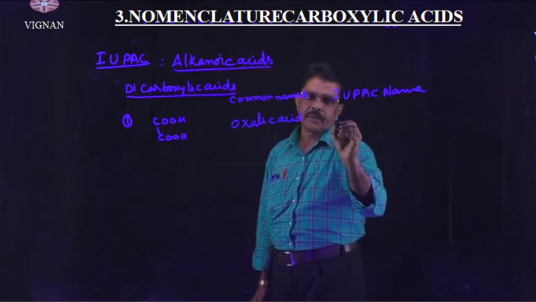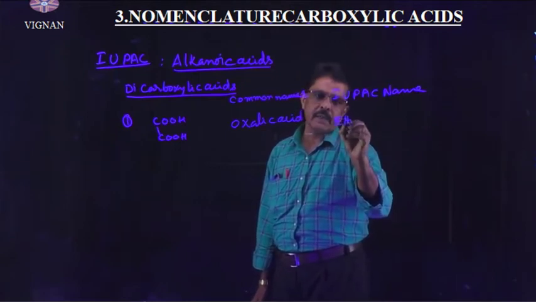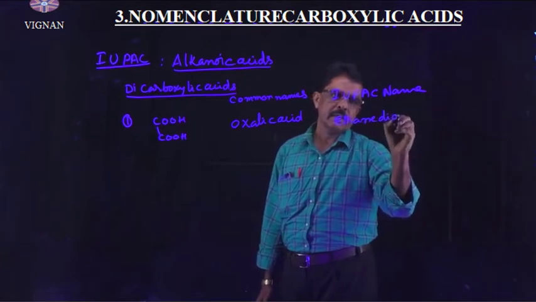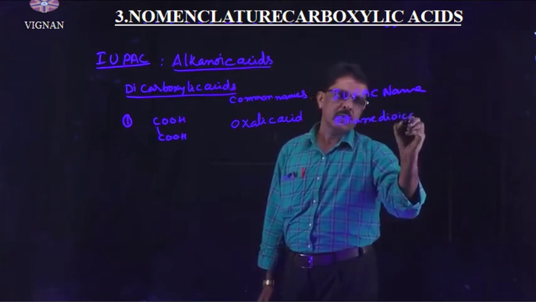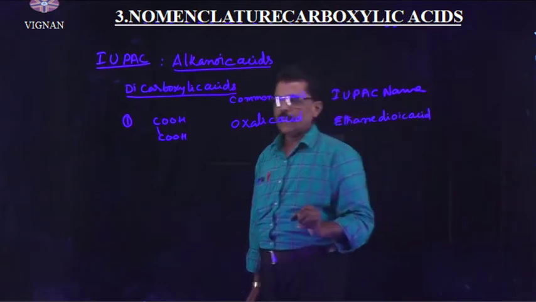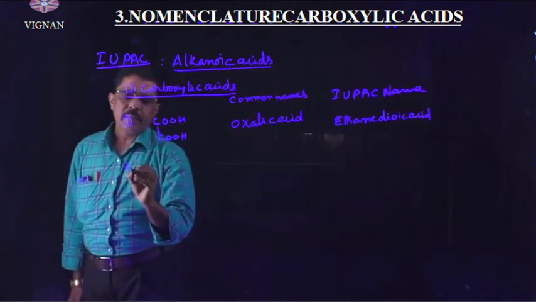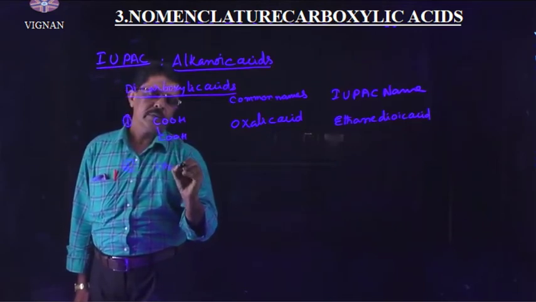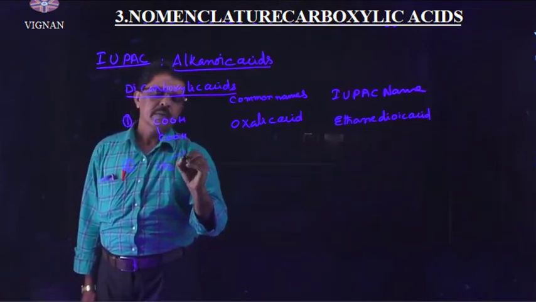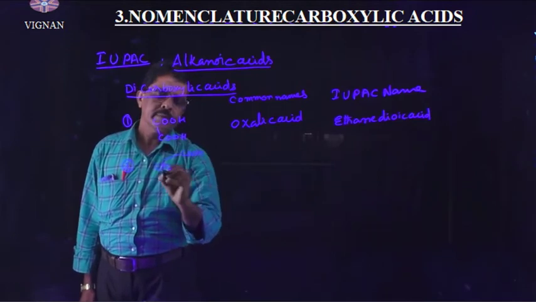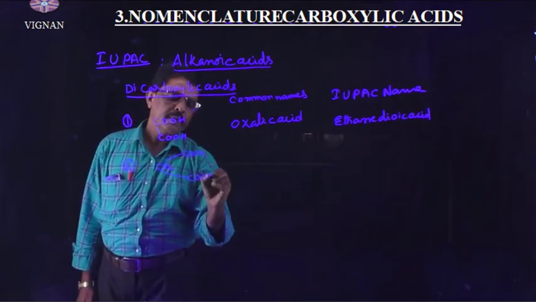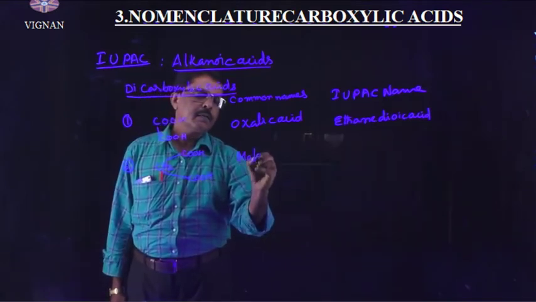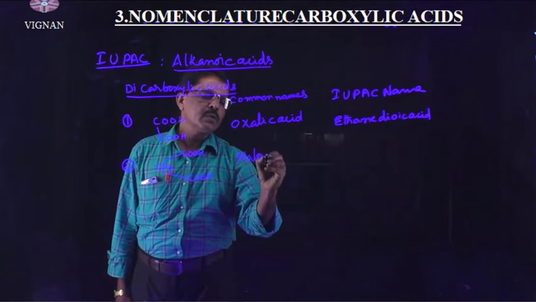But the IUPAC name is ethanedioic acid. Taking a second example of dicarboxylic acid, CH2 with two COOH. The common name of this acid is malonic acid.